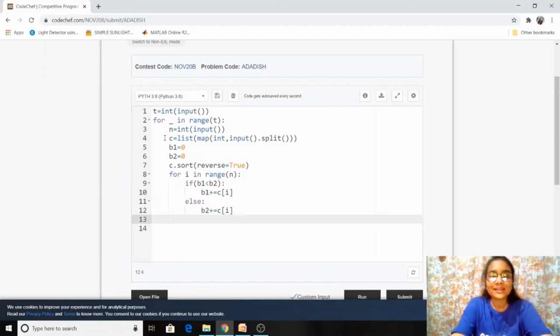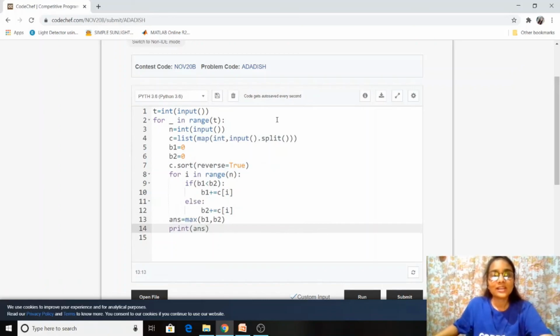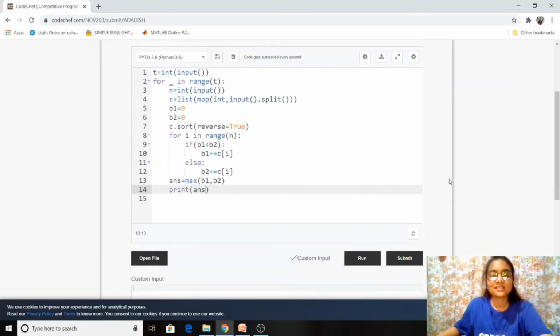This will automatically give us the answer in either B1 or B2. So we require the minimum time required to prepare all the dishes. That is why we will have to take the upper bound, because we need all the dishes to be prepared. So we will take the upper bound between B1 and B2, and for that, our answer will be the maximum of B1, B2. Right. So this is going to be our answer, and at last, we just need to print our answer. Now let us submit this code and see if it is correct or not.